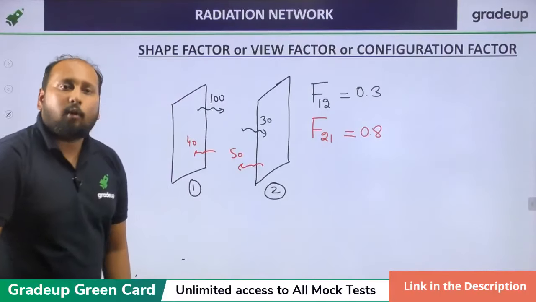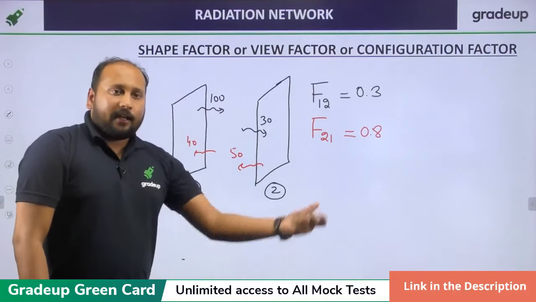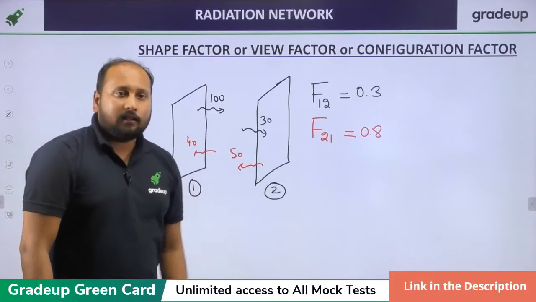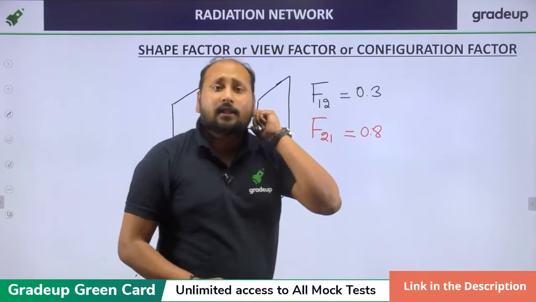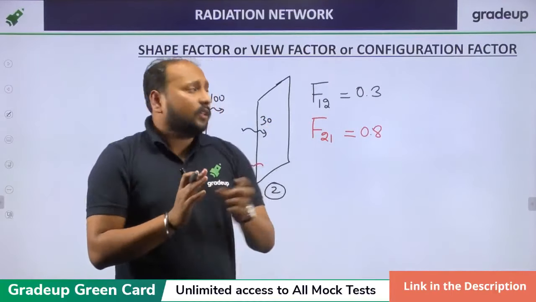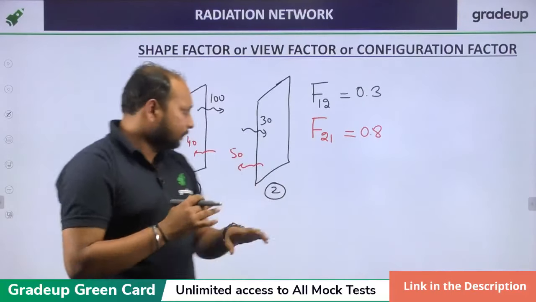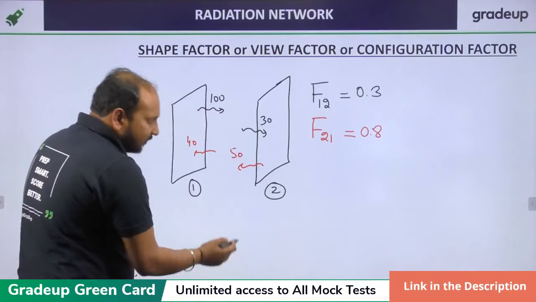Clear? Which will be 0.8. 0.8, very good. Sharmila, it should be 0.8, not 0.1. It will be 40 by 50. Clear? This is the basic definition because in radiation, you should be knowing the basic terminologies. Shape factor is the most important terminology. In the shape factor, there are two laws which you need to understand.